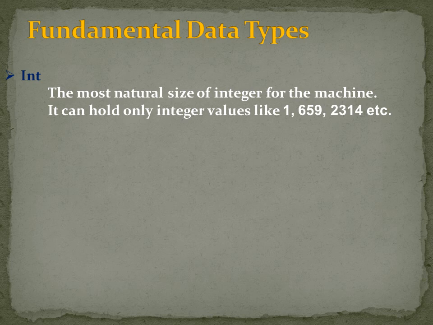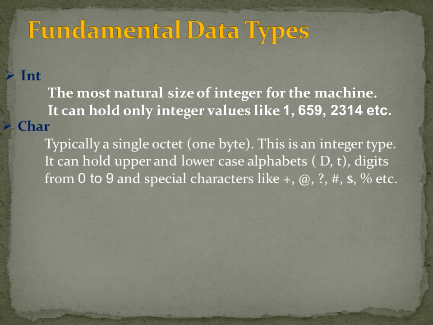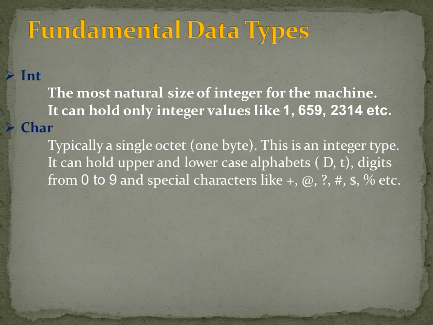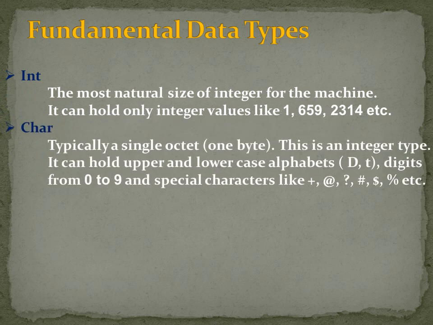Second is the char, typically a single octet, 1 byte. This is an integer type. It can hold upper and lower case alphabets, digits from 0 to 9, and special characters like plus, minus, division, @, question mark, percentage, etc.